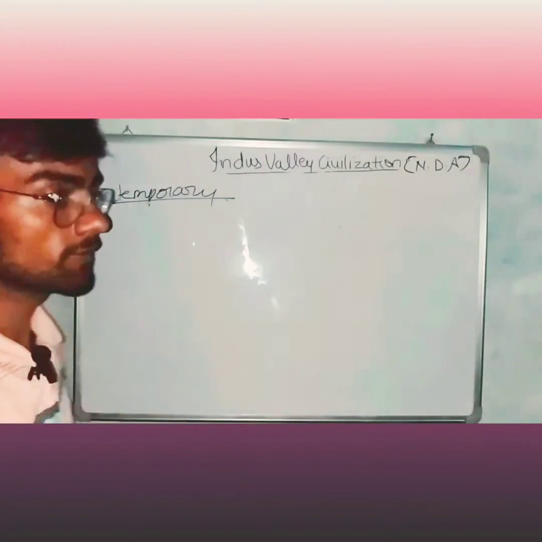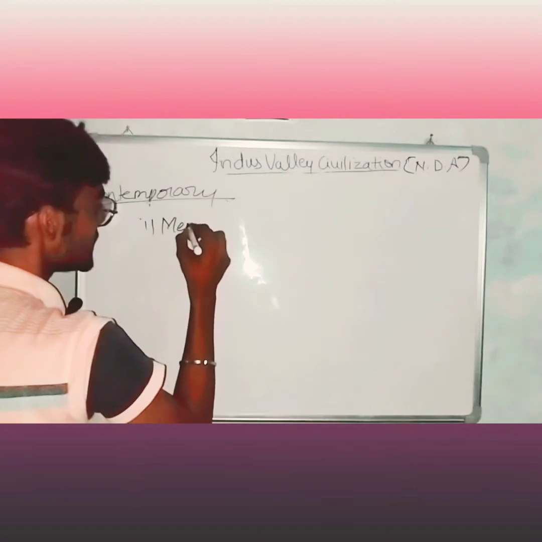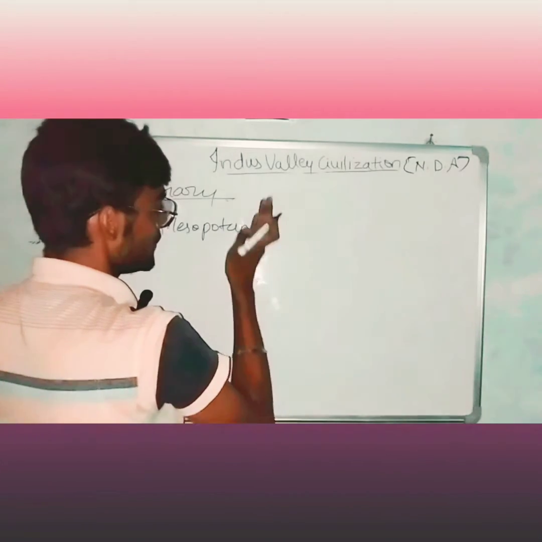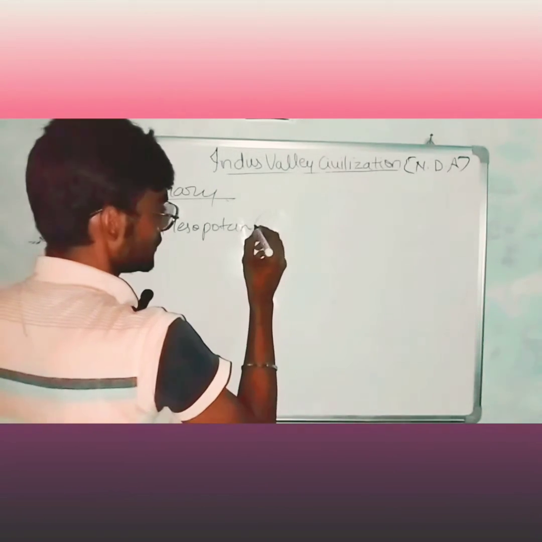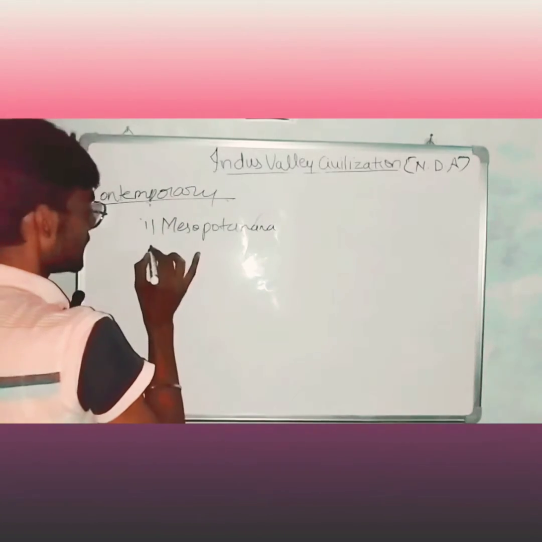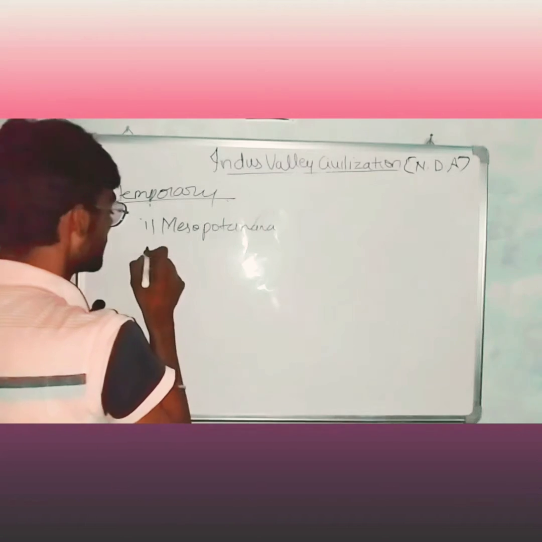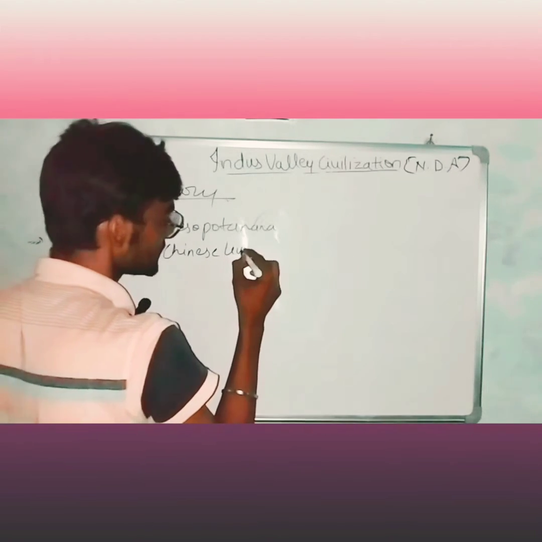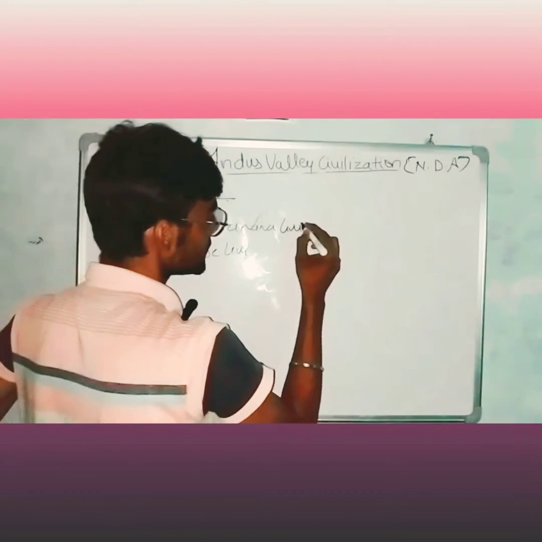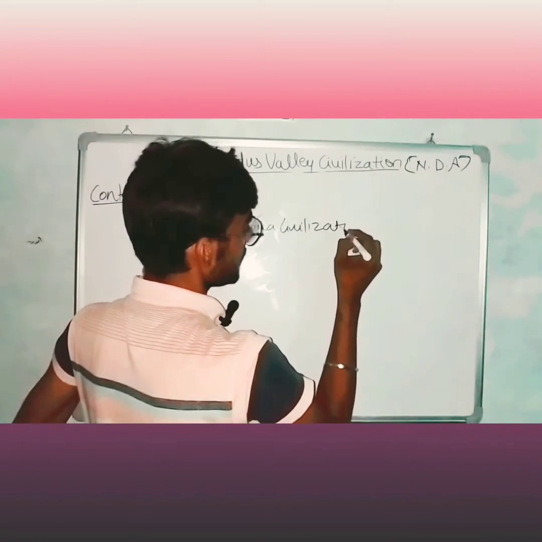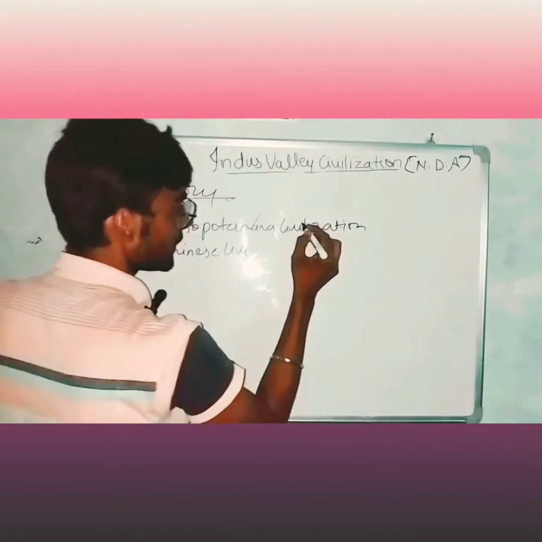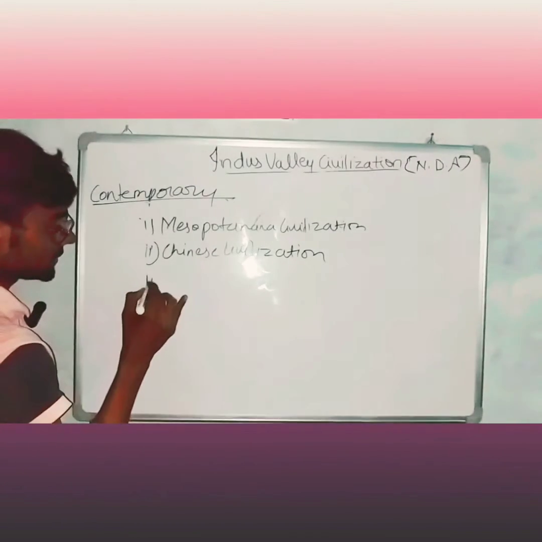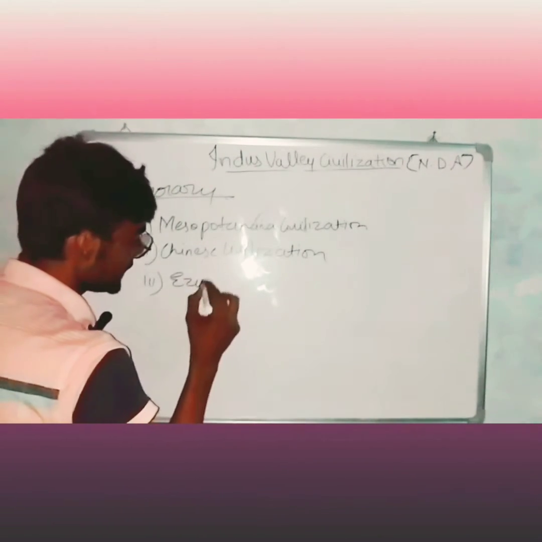So contemporary of Indus Valley: first was Mesopotamia, second was Chinese civilization, and third is Egypt civilization.